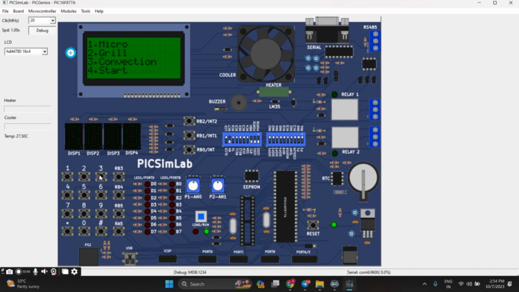Now let us go for convection mode by pressing 3. This shows the temperature as 20. We'll keep this as 25 degrees. Press enter. For our convenience, I have kept only 18 seconds of preheating, though we were taught to keep 180 seconds as per Rajani ma'am.